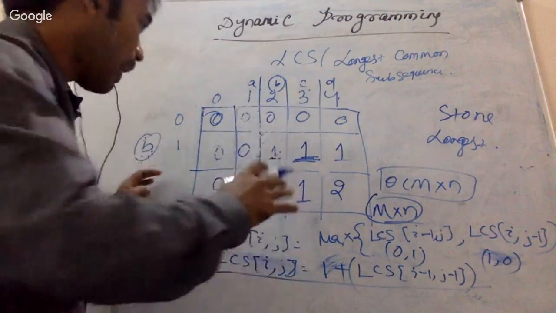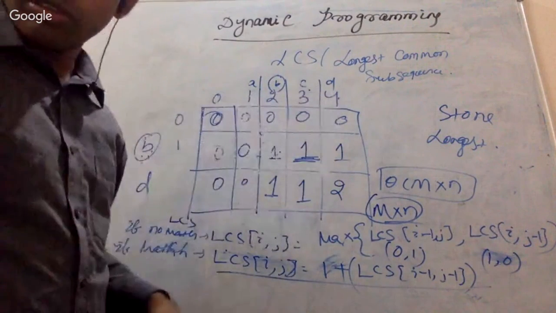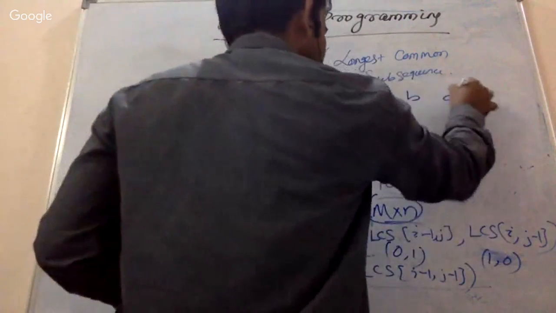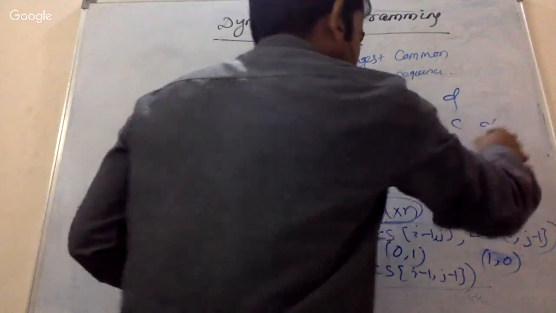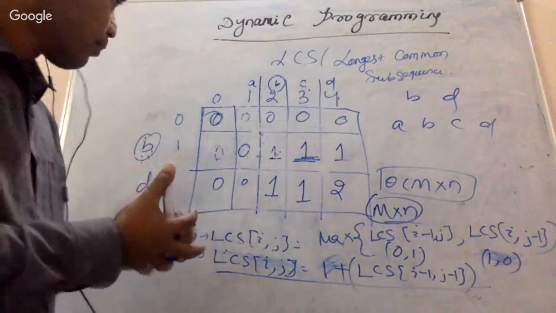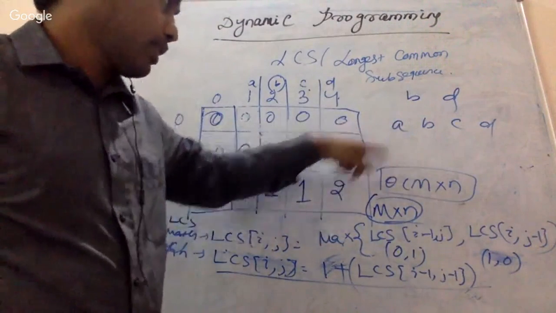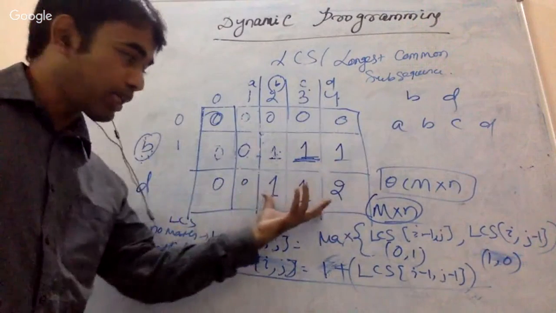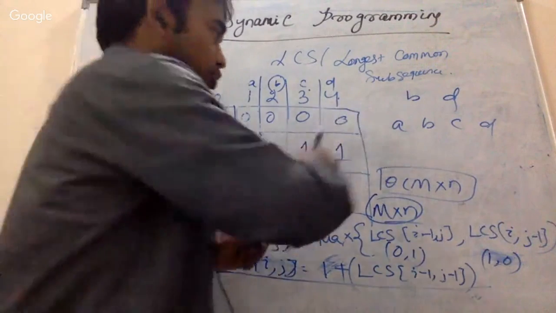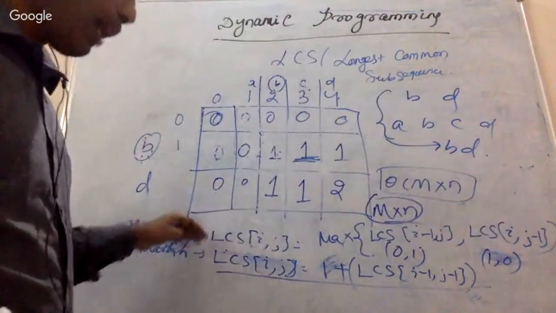Okay, so I think I was just about to erase, but just tell me, I should draw this table, but how about the subsequences? We had taken this example, right? BD ABCD. Actually, we missed one thing. You have drawn this particular table from these two strings, and the question is how to find the longest common subsequence. So what is the solution here? Here the solution is BD, right? But from this table, how can I find it?